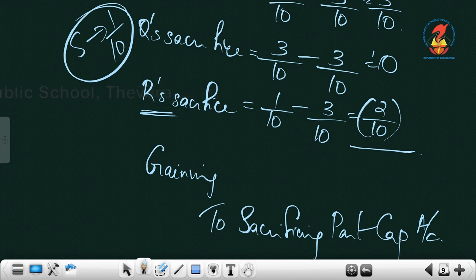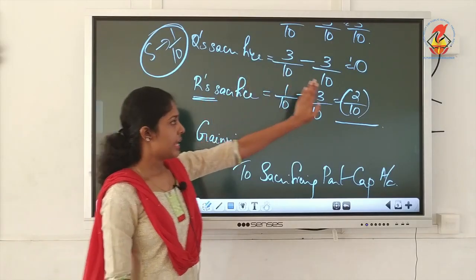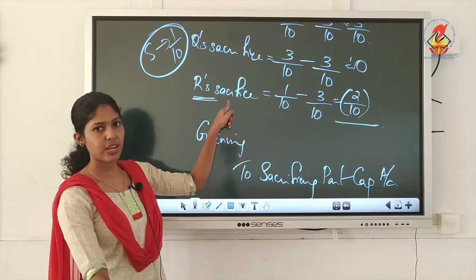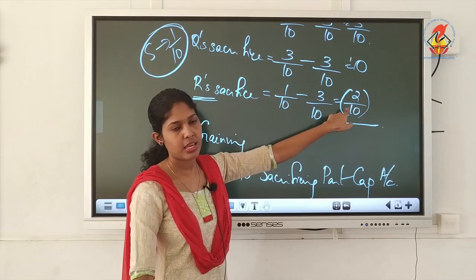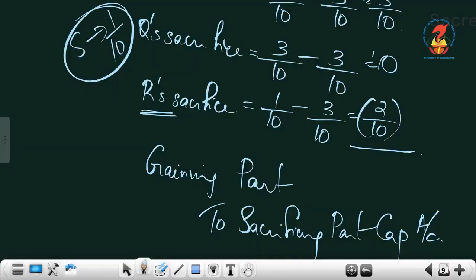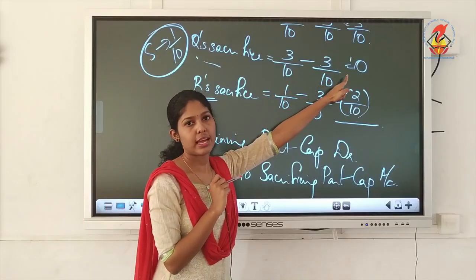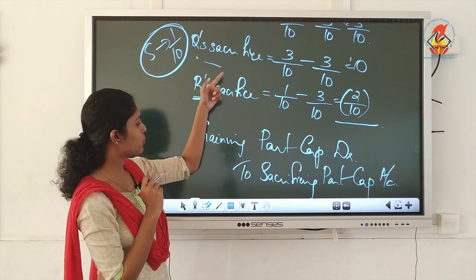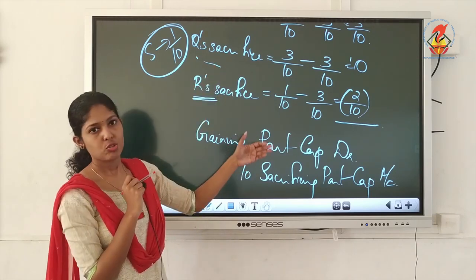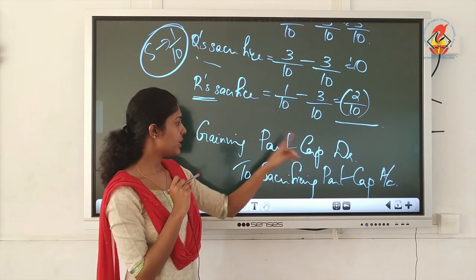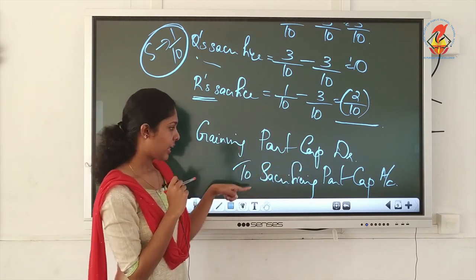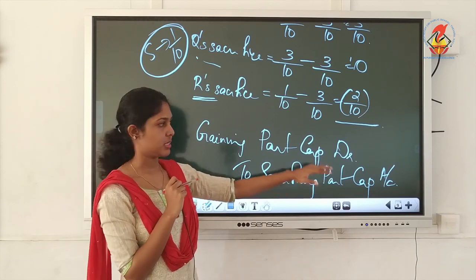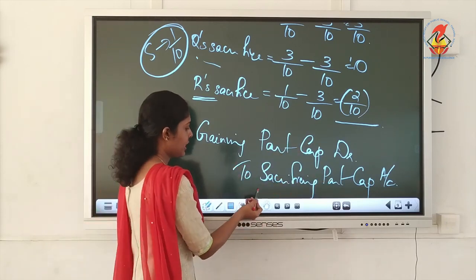When you computed the sacrificing proportion, R getting a negative answer means R is not sacrificing, instead he is gaining. And gaining partner must always be debited. Should we take Q in this journal entry? No, because he neither gains nor sacrifices. So Q need not be written in this journal entry. So this is the final entry: gaining partner must be debited and we have to give to sacrificing partners.